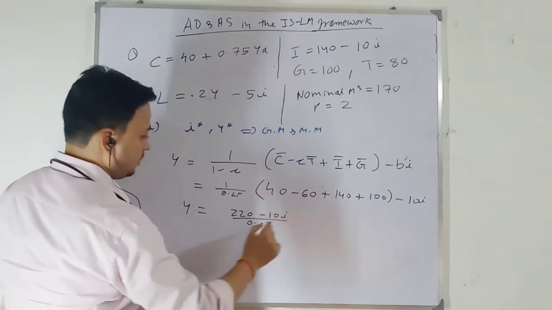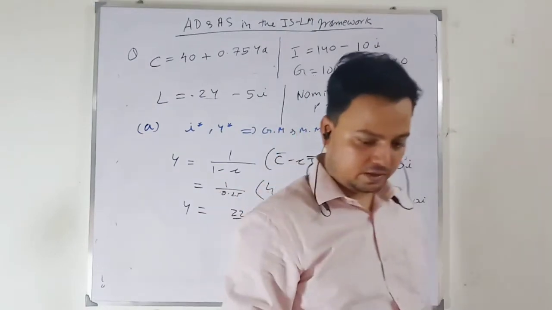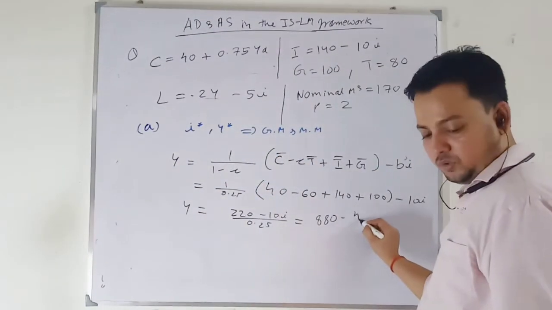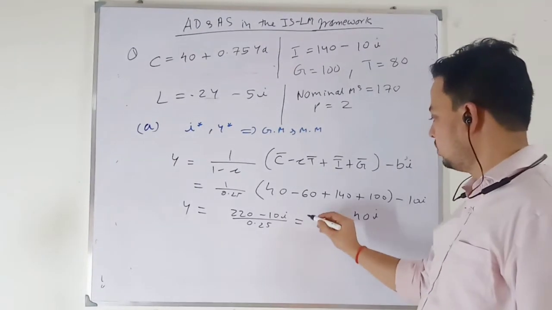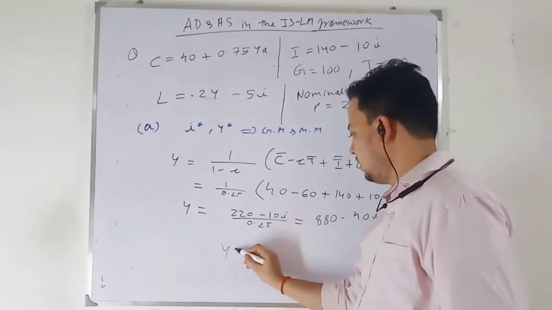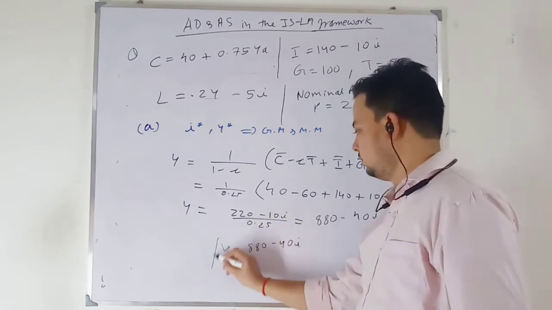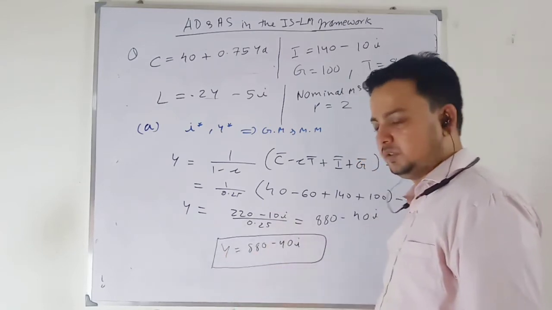Okay, so I am directly writing the answer, 880 minus 40i. Okay, this is my IS equation, y equal to 880 minus 40i. Okay, IS equation.